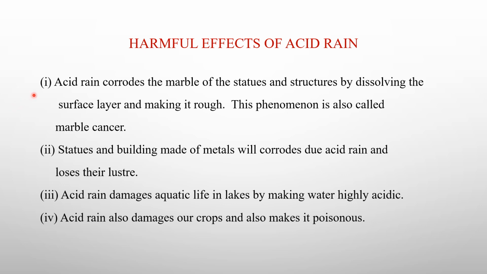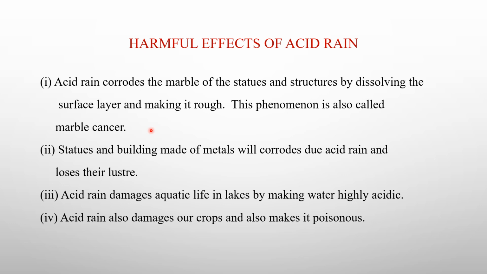The first harmful effect is that acid rain corrodes the marble of statues and structures by dissolving the surface layer and making it rough. This phenomenon is known as marble cancer. You might have seen that structures or statues made from marble lose their shining surface after some time.